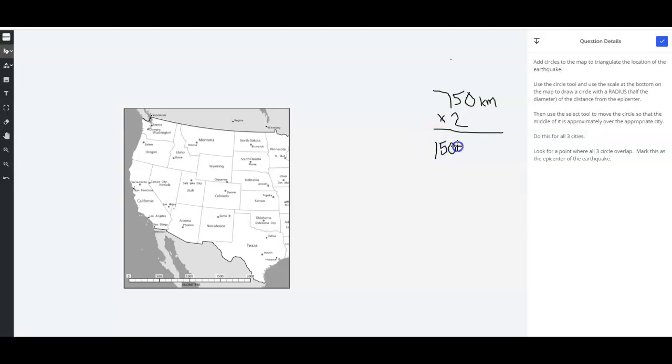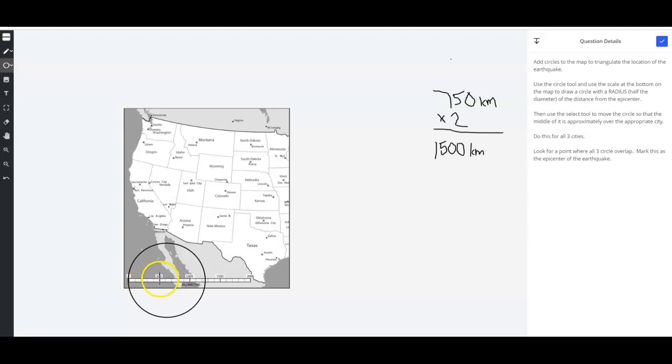And the reason that I need this number is because the whiteboard tool has us draw circles by their diameter, and I'll explain that. So I'm going to select the circle tool, which is this one here. And I'm going to go down to this chart and I'm going to use the scale. So I want a circle with a diameter of 1,500 kilometers, and 1,500 is right about here. And so I'll start at 0 and I'll go out to 1,500. If you see, that means that the radius, 750, is the middle point of our circle. So we've got 750 is the midpoint.